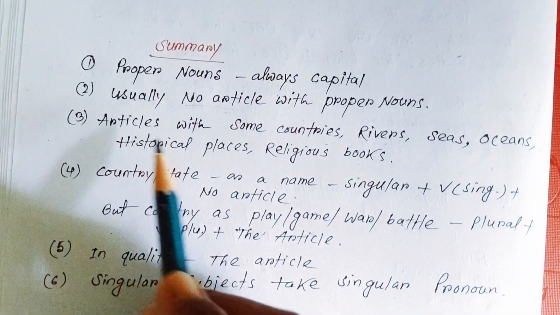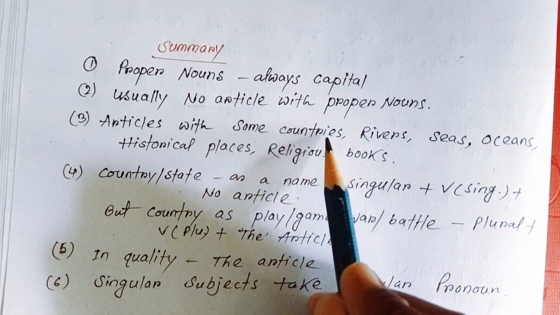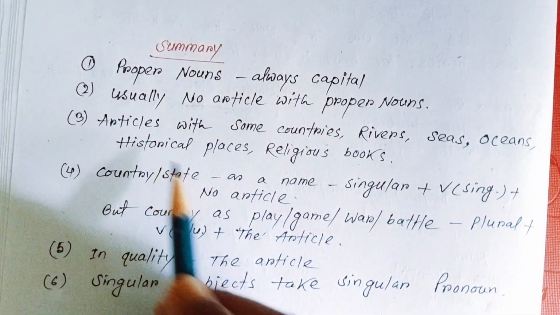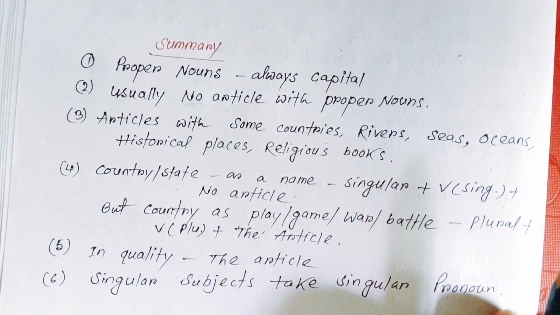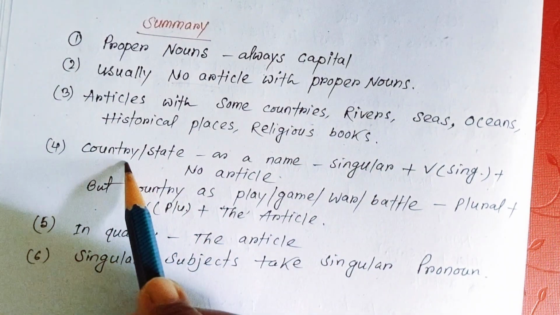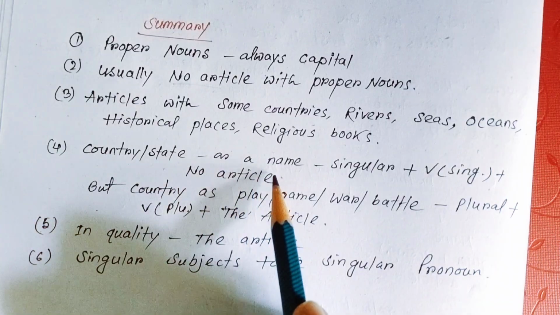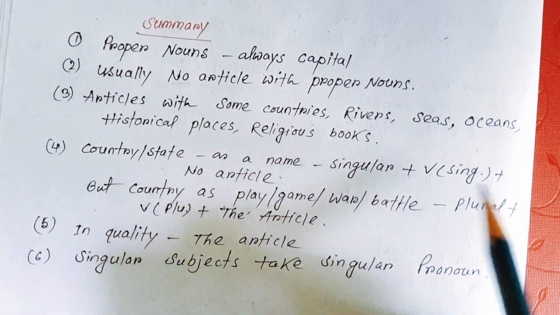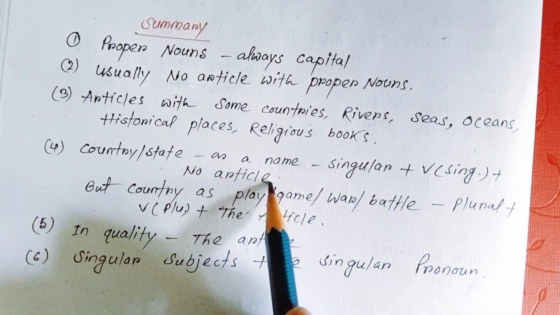Rule 3, but we use the article with some countries, rivers, seas, oceans, historical places, religious books, etc. Rule 4, if the name of a country, state or district just comes as a name, that is considered singular and that takes a singular verb, and in that case we use no article.